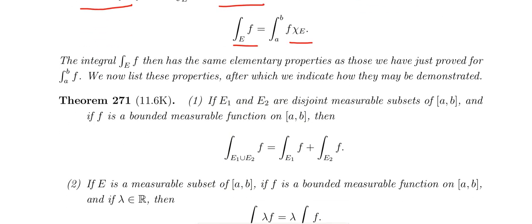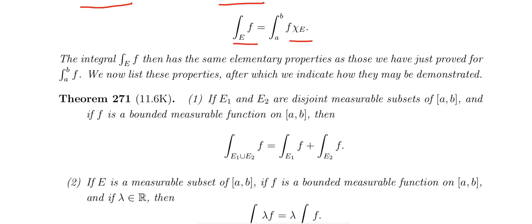The integral e f then has the same elementary properties as those that we just proved for integral a to b f. Okay, so that is e1 e2 ன்றது disjoint measurable subsets of a comma b அப்படின்னா, f is a bounded measurable function on a comma b, then integral over e1 union e2 of f ன்றது integral e1 f plus integral e2 f. Just using the definition we can prove.